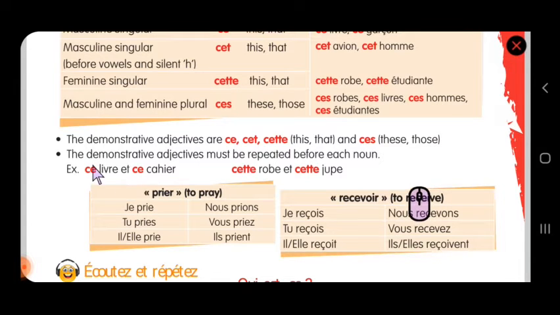What I'm trying to say is, we have to repeat this demonstrative adjective. The meaning is you have to repeat the word, either it is masculine or feminine. Here, see, cette robe et cette jupe. Robe is dress and jupe is skirt. Even so, I have to repeat the demonstrative word. Why? Because the rule is like that in French. The demonstrative adjective must be repeated before each noun.